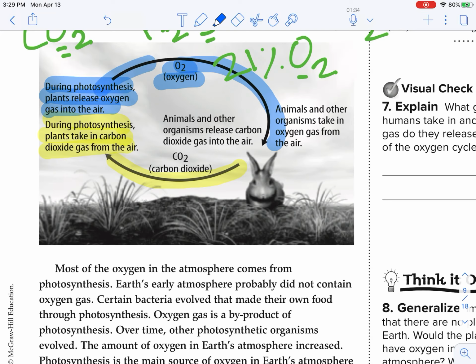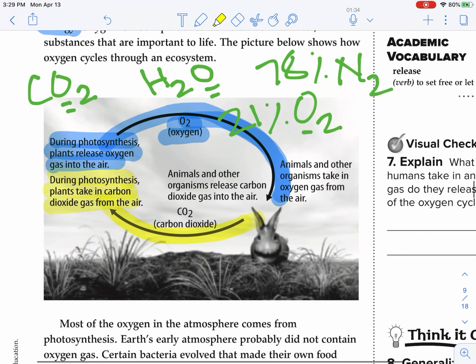So we've got oxygen back up into the air for us to breathe. We breathe out carbon dioxide that the plants can use for photosynthesis, and they release oxygen as a byproduct. So round and round and round it goes.